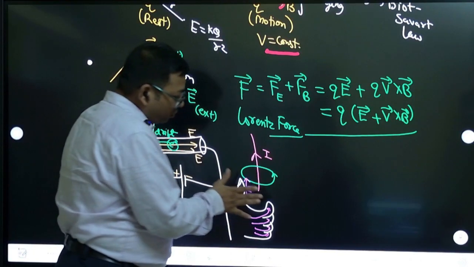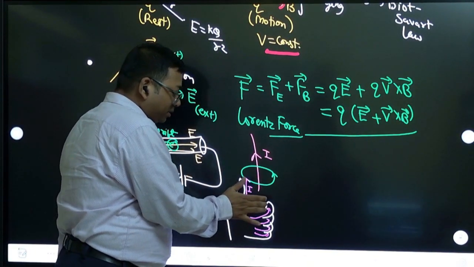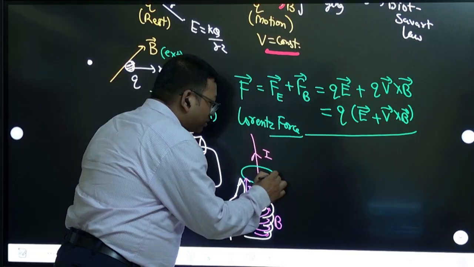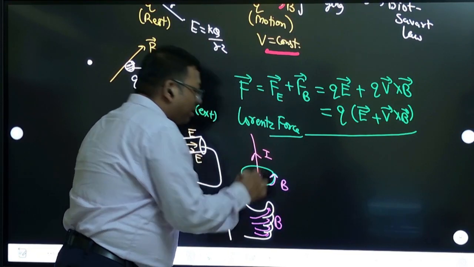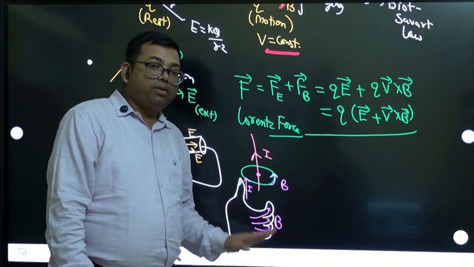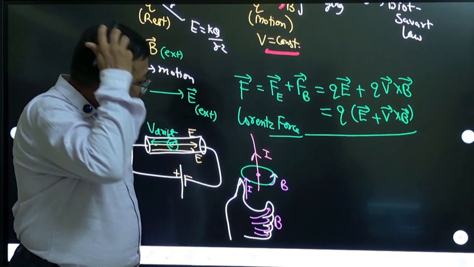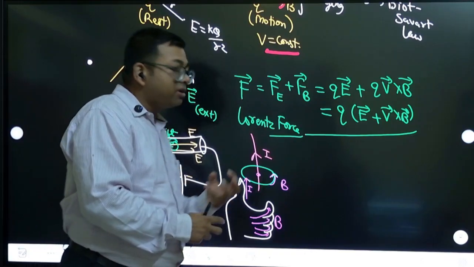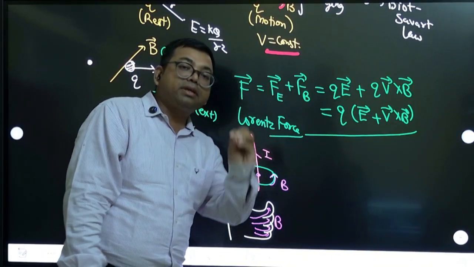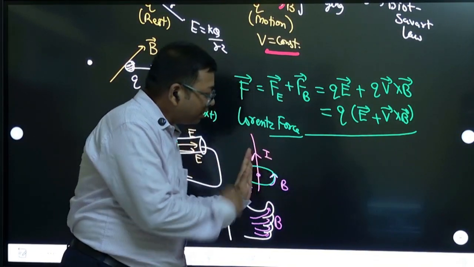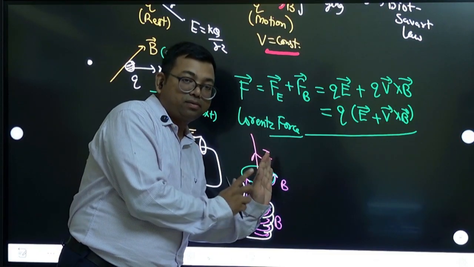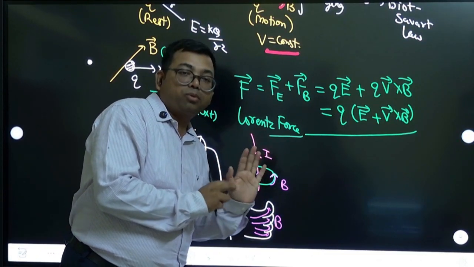So Maxwell's right hand thumb rule gives us the direction of magnetic field. This is the direction of magnetic field, going in a circle, and the center of this circle is on the wire, right? This you have studied in magnetism. This is Biot. So from Biot, let us try to understand a very important thing: a current carrying wire means there is an electric field. So you can say that this current is producing a magnetic field, or you can say that electric field is producing magnetic field. This is the conclusion you have to make.